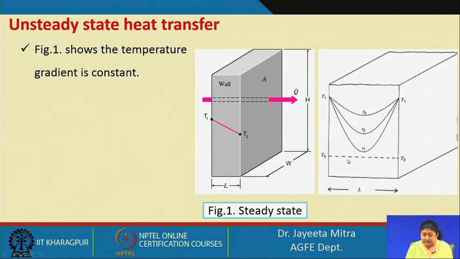In this case the temperature profile is not constant, and the rate of heat transfer coming into the system will not be the same as that going out of the system, because some accumulation will be there as it tries to equilibrate with the ambient temperature.